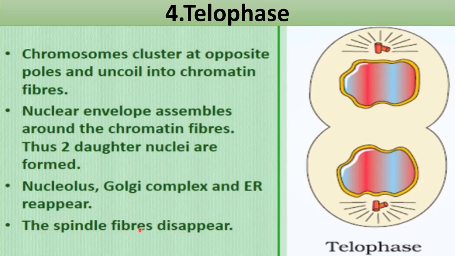Okay. And next is the spindle fibers disappear. So spindle fibers were formed during prophase. Till the end of prophase, those were appeared. And here these will disappear. So you can see disappearance of spindle fibers. No spindle fiber is seen here which is attached with any chromosome, because no chromosomes are there. So what is the need of spindle fibers here? Okay, so no spindle fibers are present here in telophase. So these are the changes.